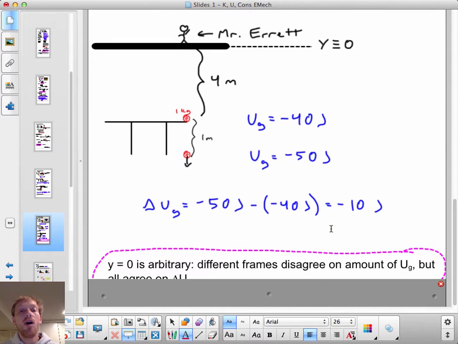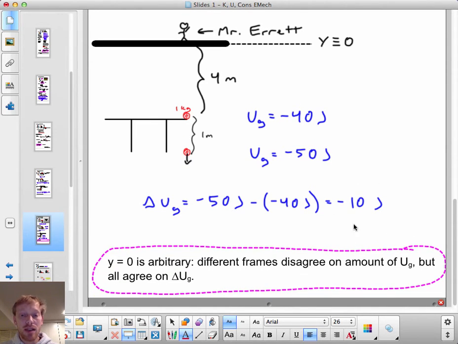So look, all three of these observers agreed that the change in gravitational potential energy when the apple was lowered by a meter was minus 10 joules. The choice of where to call y equals 0 is arbitrary, and it doesn't matter. Different frames of reference, different choices for y equals 0, will disagree on the amount of gravitational potential energy, but they'll all agree about changes in the gravitational potential energy.